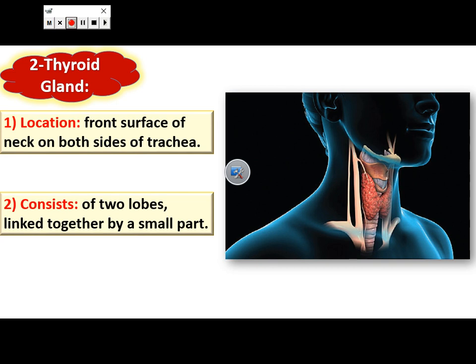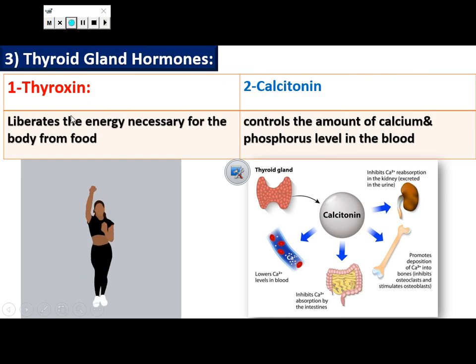These two loops secrete two important hormones: thyroxine hormone, which liberates energy necessary for the body from food, and calcitonin hormone, which controls the amount of calcium and phosphorus in our blood.